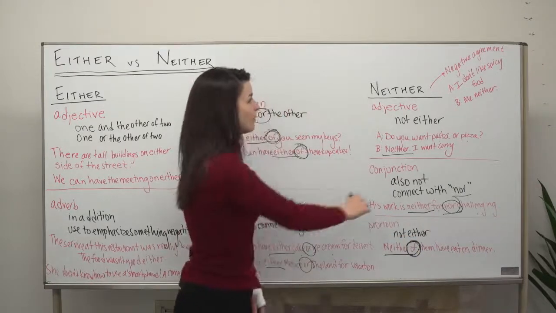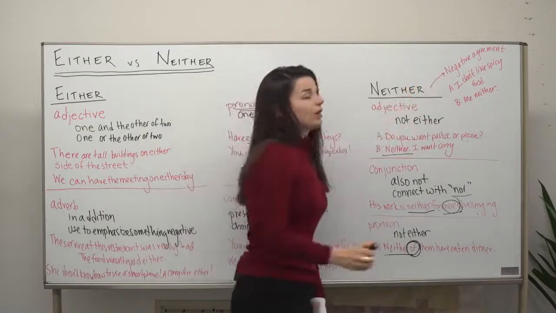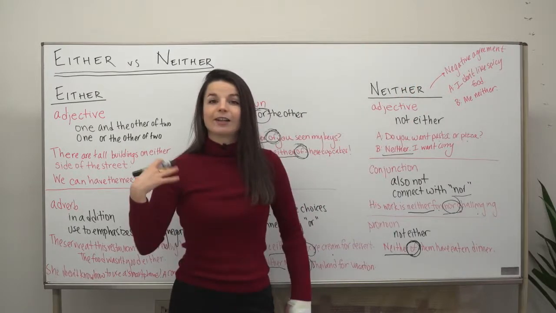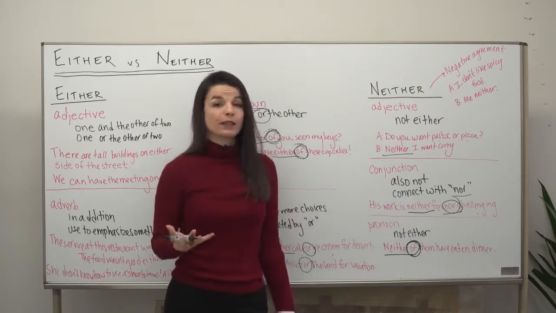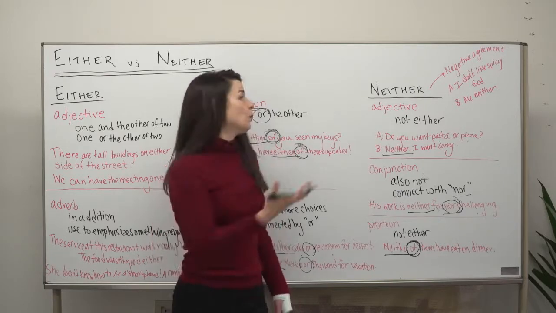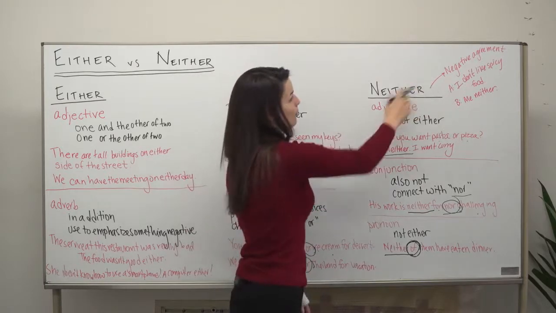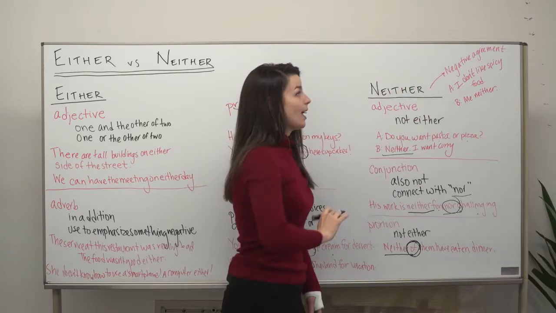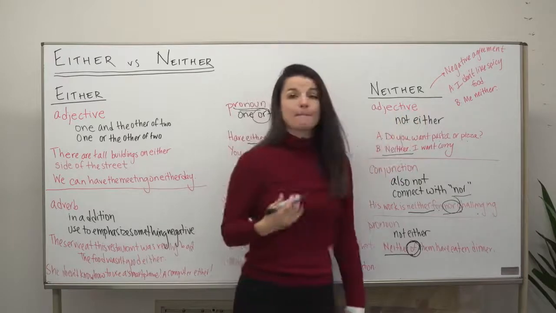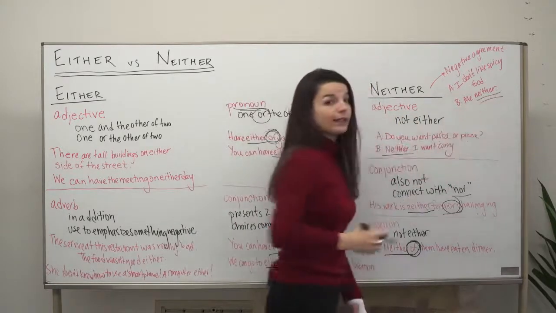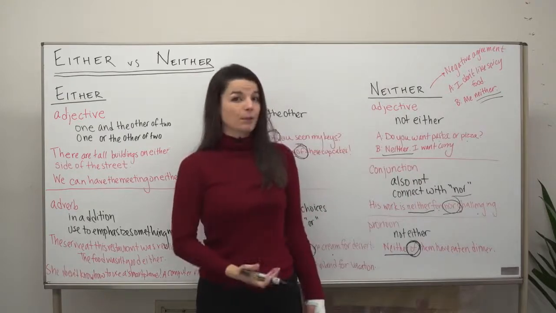Finally, I want to mention this point up here. We can use neither to express this kind of negative agreement. This is a very common use, and you'll probably hear this a lot. When we want to express negative agreement about something, for example, person A says, I don't like spicy food. Person B says, me neither. You might hear this. So it's expressing, I agree about your negative statement.